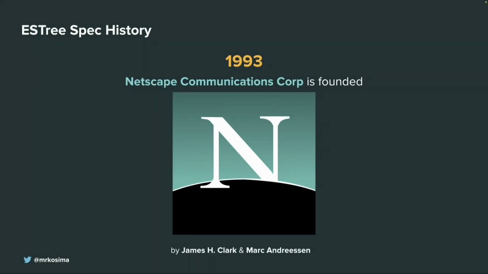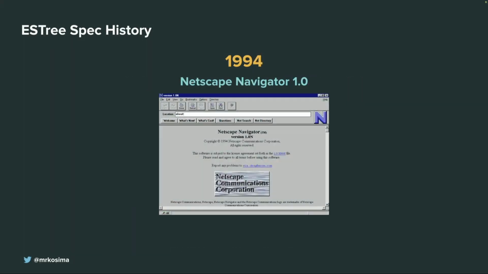And Marc Andreessen and James Clark actually saw big commercial potential in browsers because people started using the internet, and they decided to make a company to earn money by making browsers. So they founded Netscape Communications Corporation in 1993. And one year later, they released Netscape Navigator 1. It was a commercial product. It had some free license usages. But basically this browser was the most used browser in the 90s.